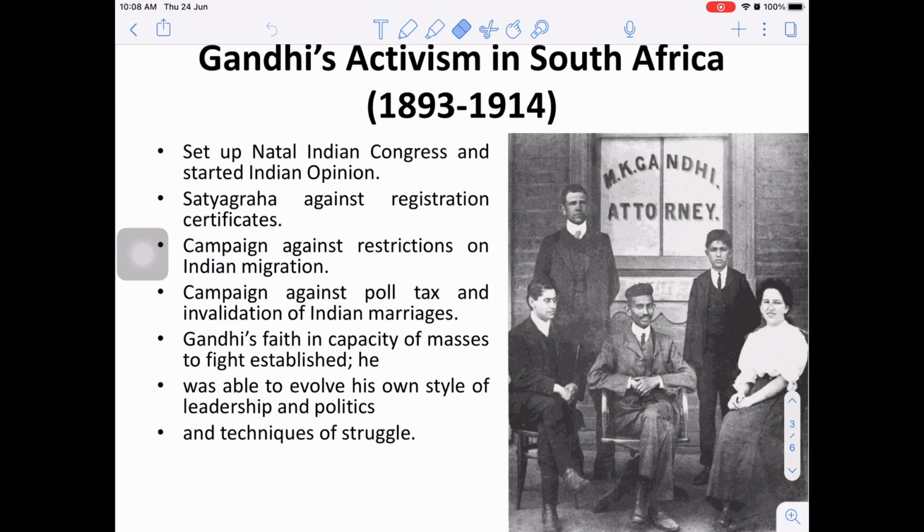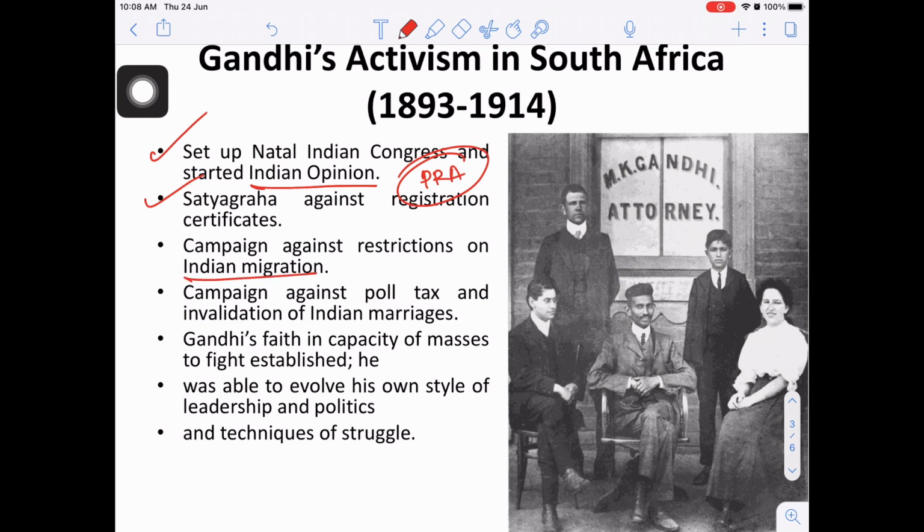He arrived in Durban in SS Safari, that was a ship, and seeing the racial discrimination which was occurring in South Africa, he fell apart and he started to support the movement of Indian immigrants in South Africa, and he started Natal Indian Congress. He started the Indian Opinion newspaper, and also he mastered his technique of satyagraha, that is passive resistance. He also had a passive resistance association in South Africa, and he fought for various issues like